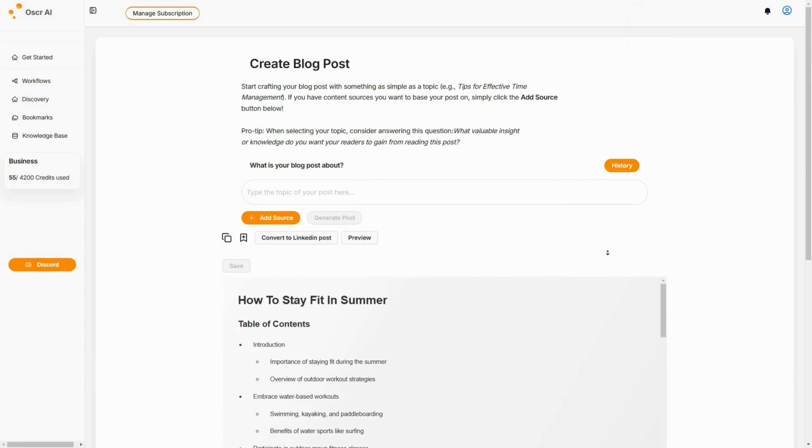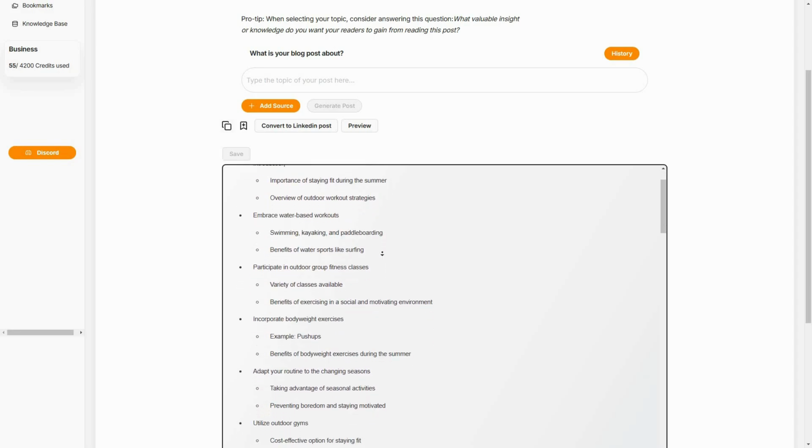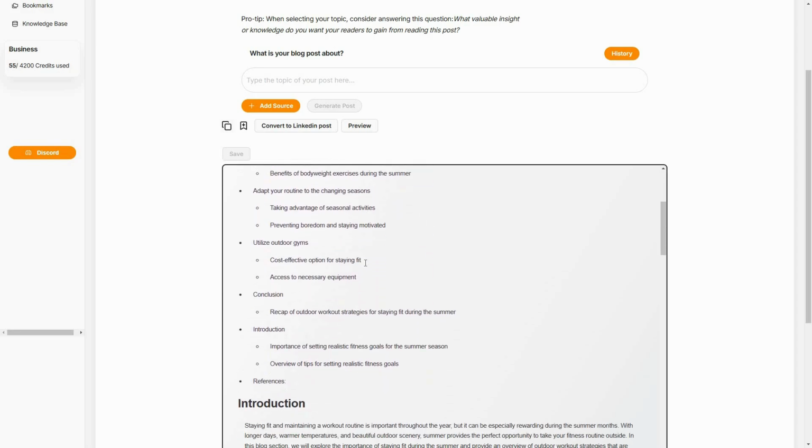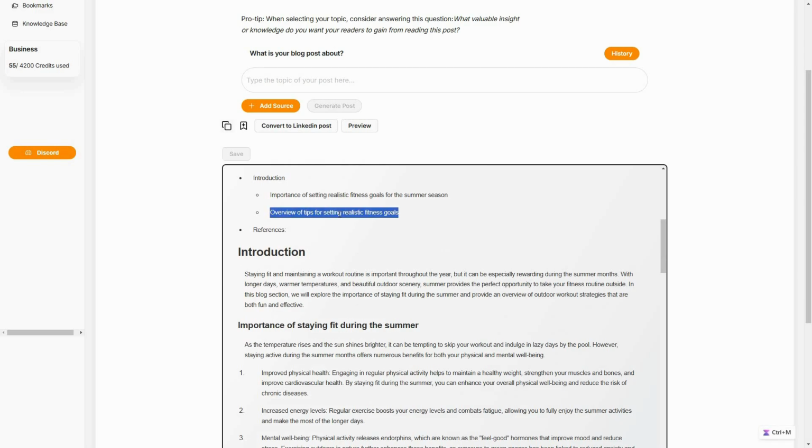Okay, so here is our blog post, and as you can see, here is the actual title, and then there is even a table of contents, so I can see what content I have got from this blog post. And I think we even have an editor. So this is the blog editor or the text editor, so I can even edit this text however I want.